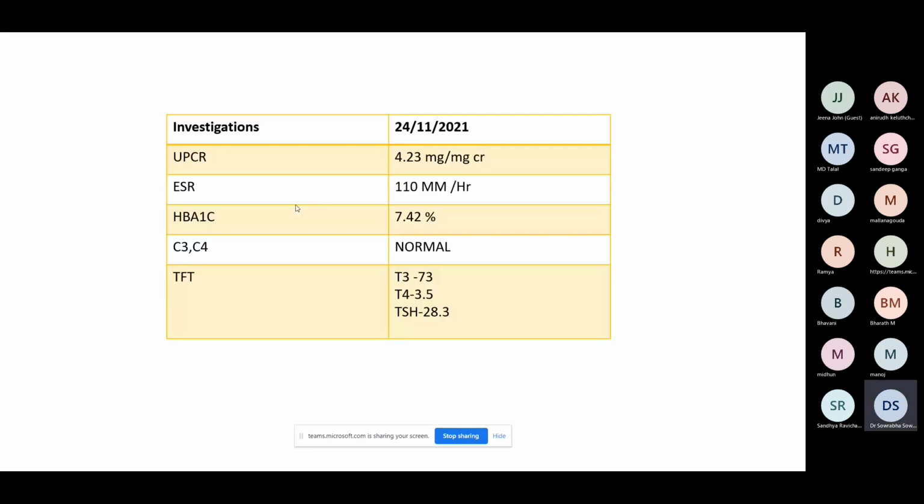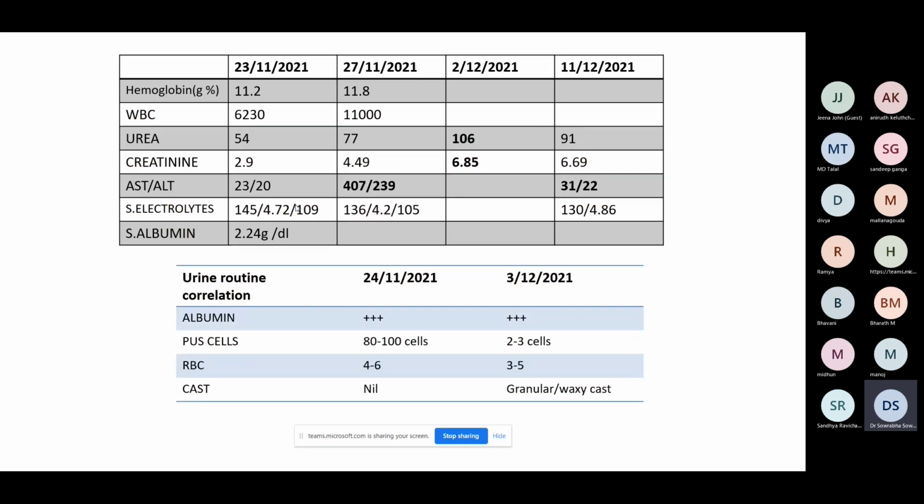So PCR is in the nephrotic range. Then there was poor glycemic control. HbA1c was higher than the target. So most of it fits into traditional diabetic nephropathy. But the only odd feature here is the creatinine, which was 2.9 and has progressed to 6.85. Never just go by the numerical values of creatinine, look at the EGFR.